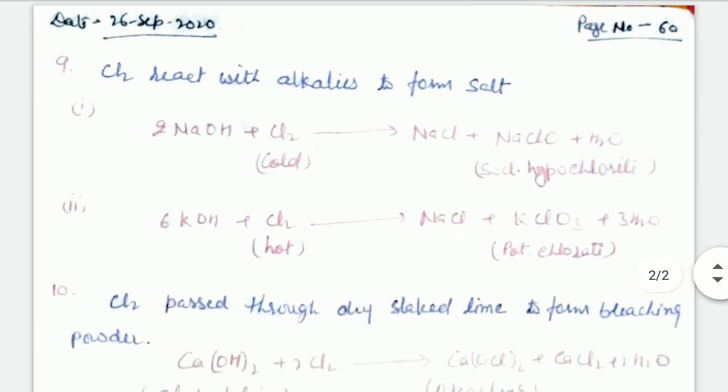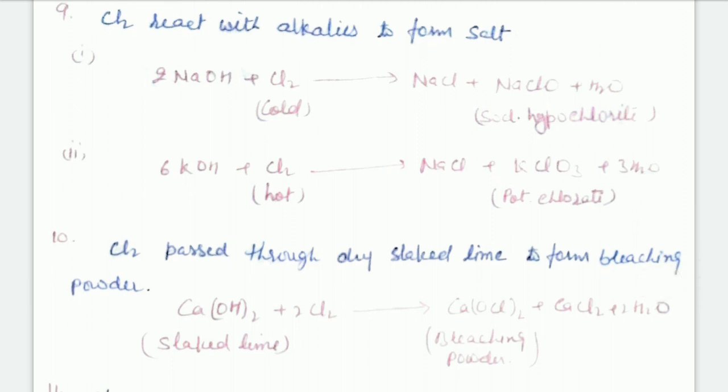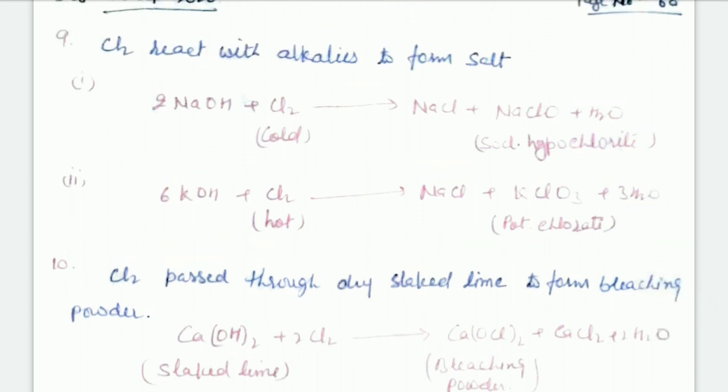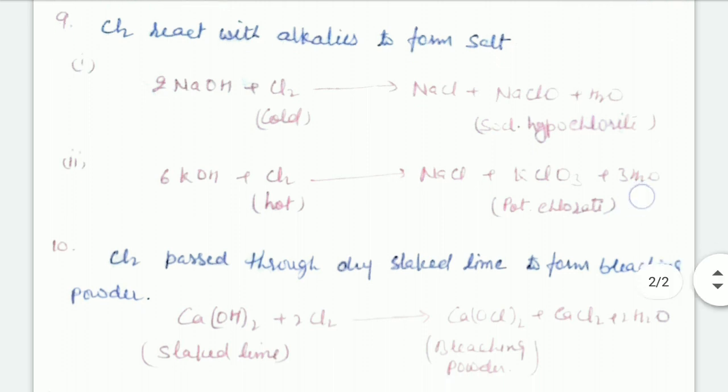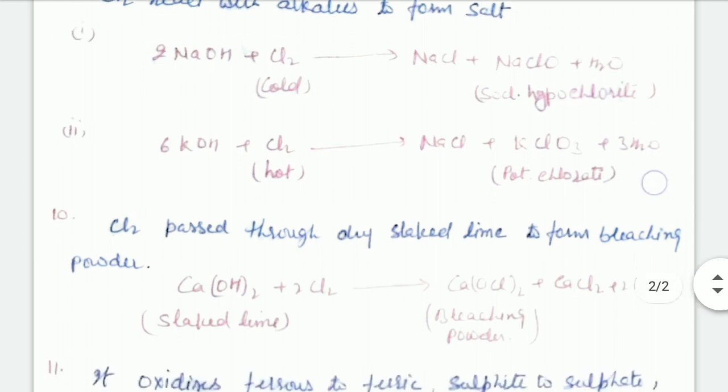Now, the next is Cl2 reacting with alkalis to form salts, right? Like sodium hydroxide NaOH reacts with cold and dilute chlorine to form sodium chloride and also sodium hypochlorite, right?